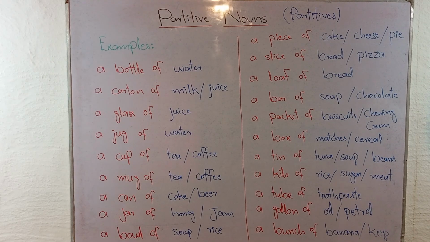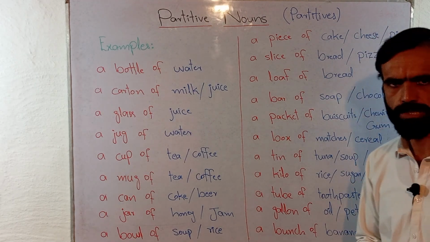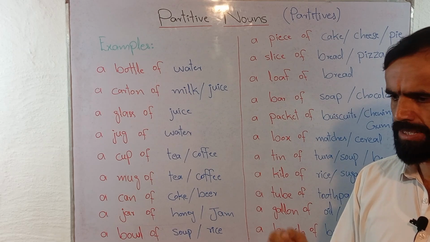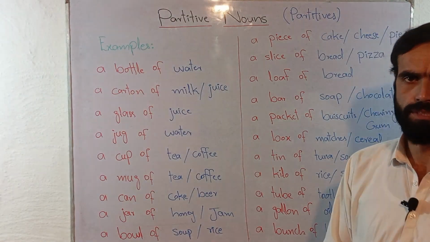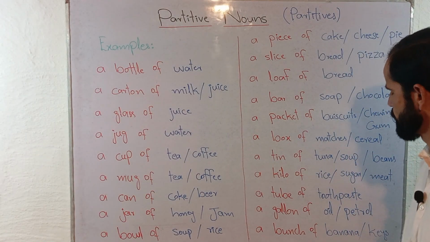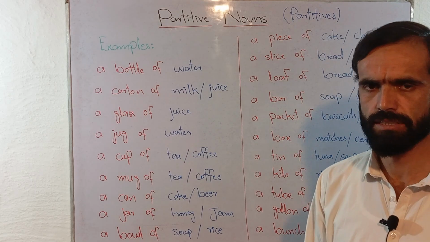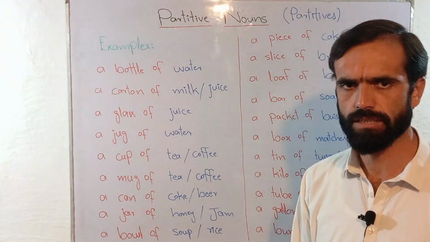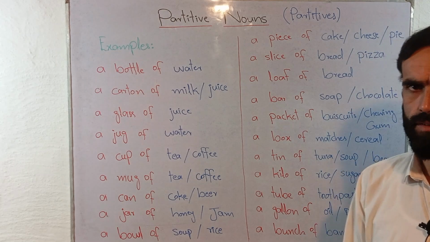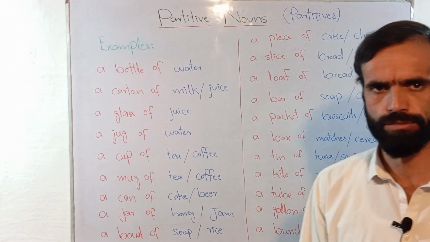There are lots of partitives and partitive nouns where you can use different phrases and words in order to refer to the quantity, how much of something we require or how much of something we need, how much of something we mean. So definitely there we will use partitives or partitive nouns in order to make it clear for the audience or reader what quantity we need or mention in our speech. I hope you have covered all the things about partitive nouns.